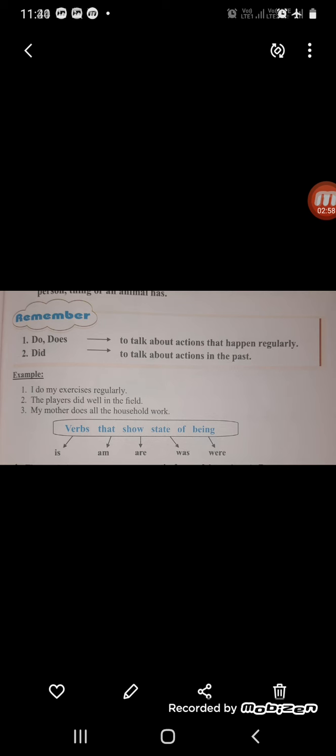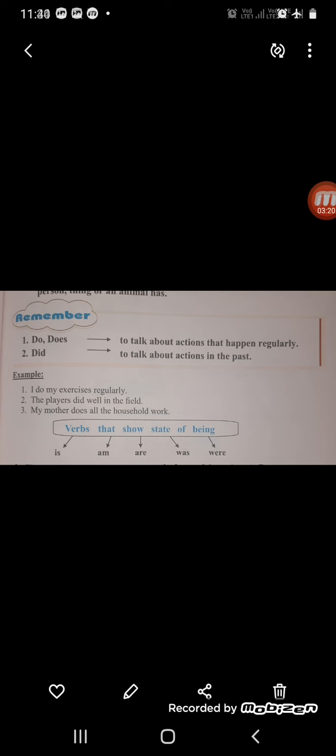Now verbs that show state of being. State of being means verbs which tell us when the action is taking place. Is it in the present, in the past, or in the future?